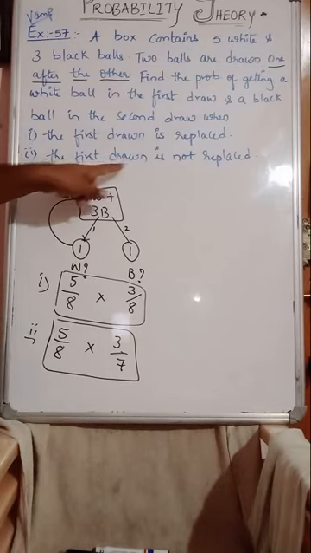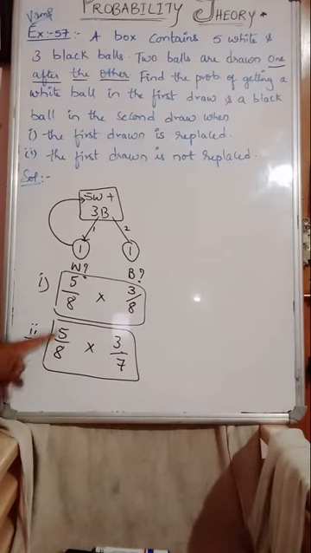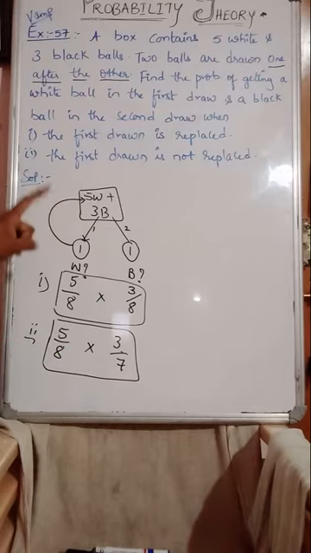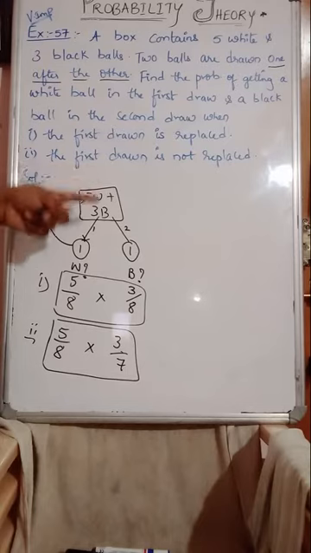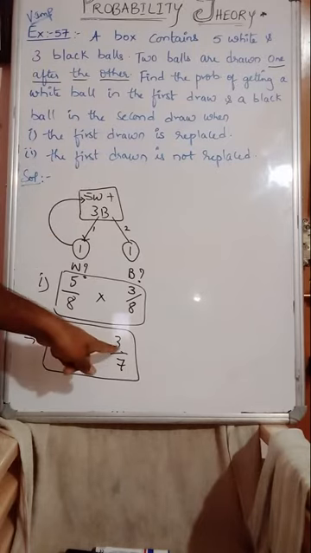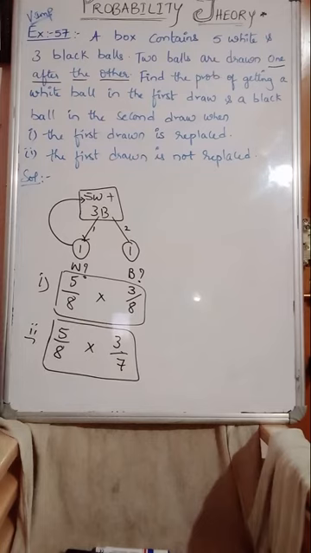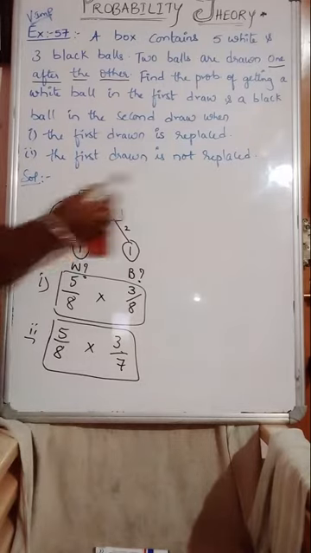Second question, the first drawn is not replaced. So a white ball is selected, 5 by 8 is the probability, and that white ball has not been replaced. When you are not replacing that white ball, definitely the total number of balls becomes 7. Total balls are 8; when you are not replacing one ball, the total exhaustive cases will become 7. Out of 7, getting a black is 3. So 3 by 7 is the answer. This one only, we shall see step-wise. We'll apply steps here.